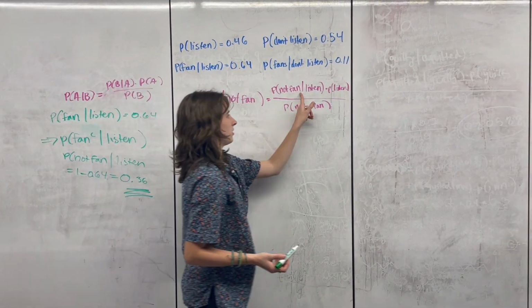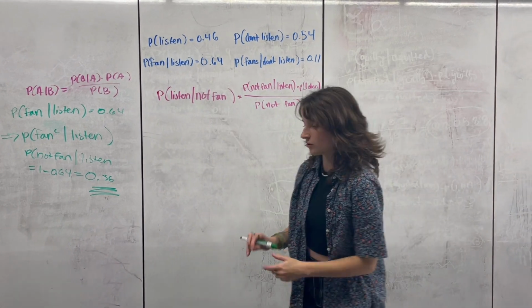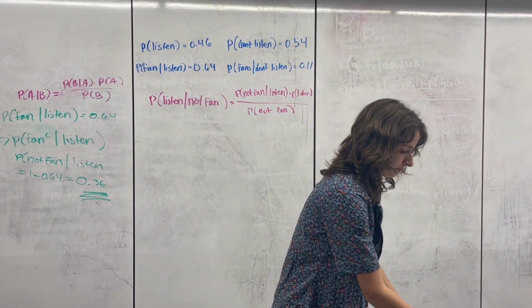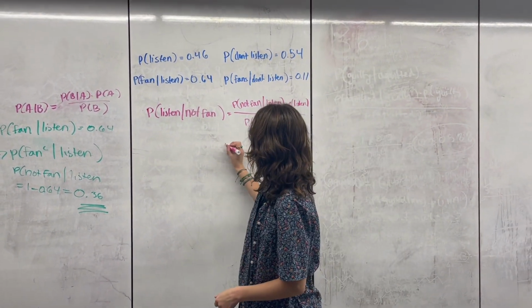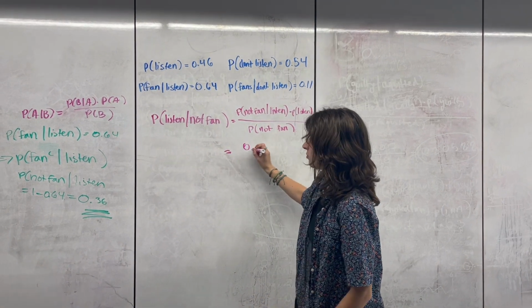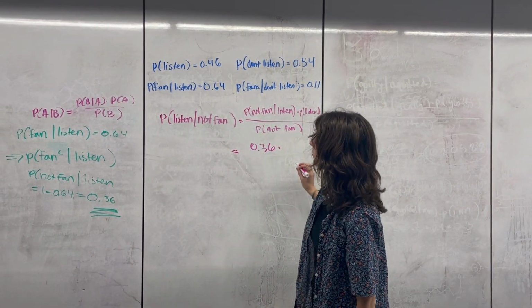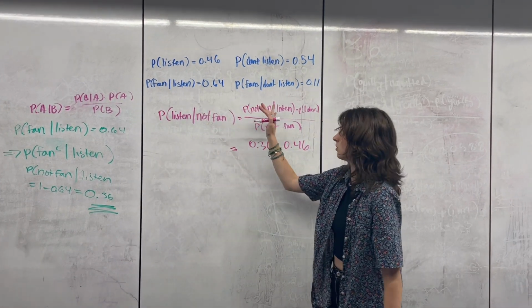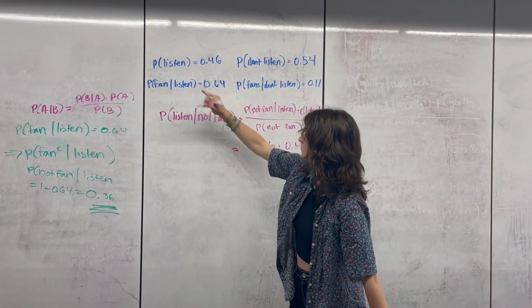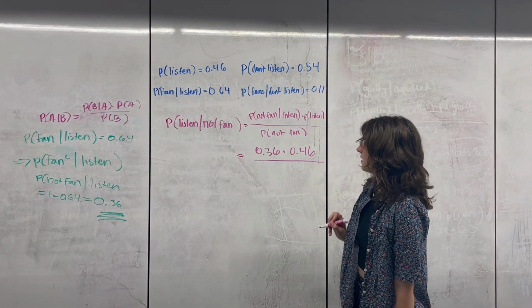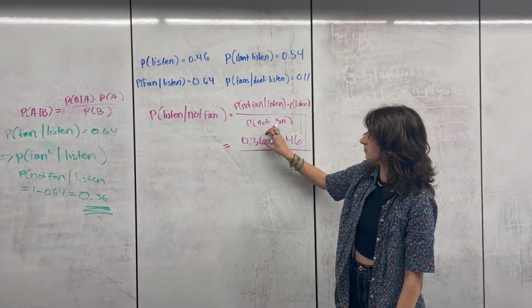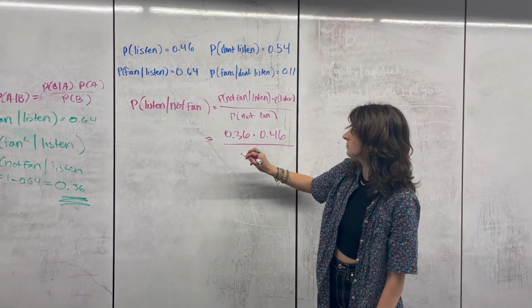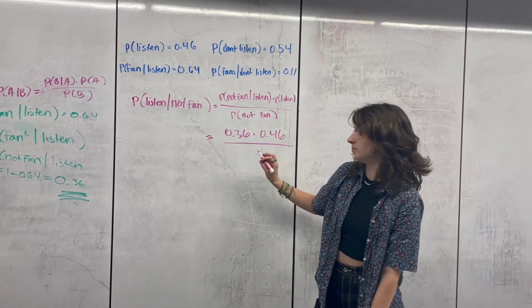So we can plug that in here. So we know so far we have 0.36 times probability of listen is 0.46. Again, this is just 1 minus this. And then this is the last part we need, the probability that someone's not a fan.